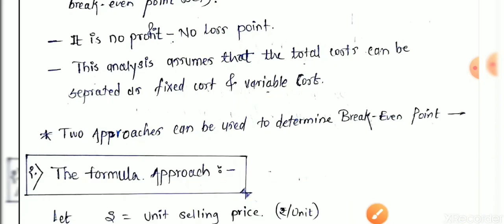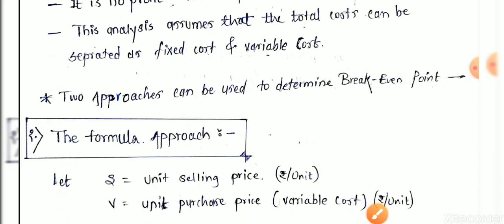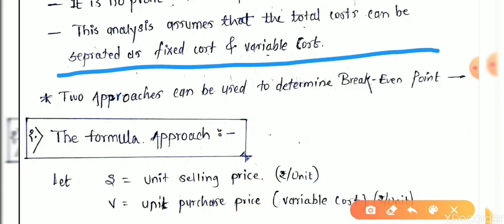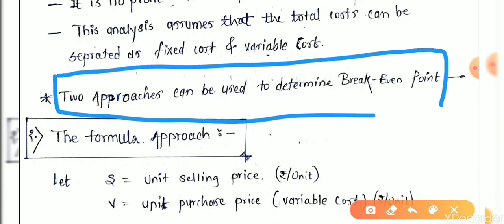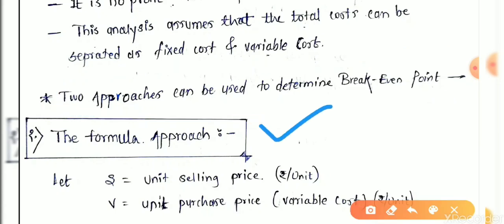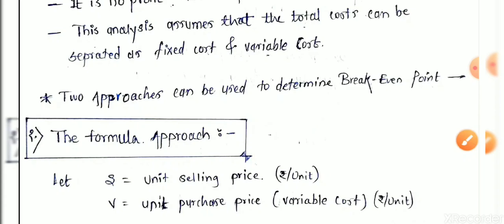Now, there are two approaches used to determine the break-even point. One is the analytical approach, that is the formula approach, and the other is the graphical approach, that is the chart approach. Let's see them one by one.